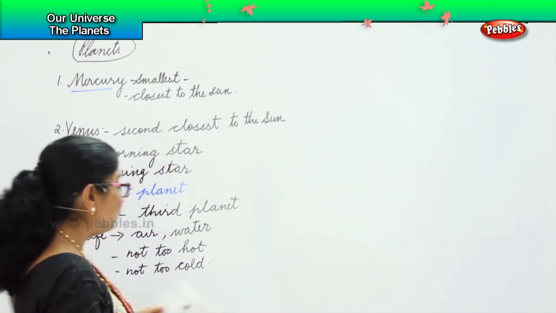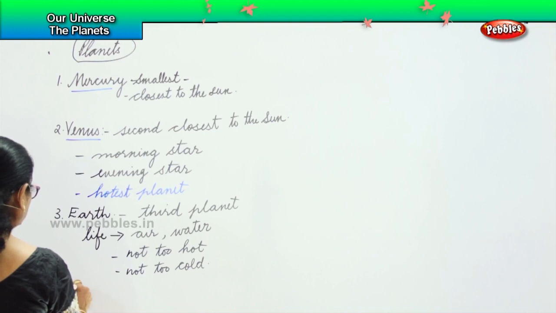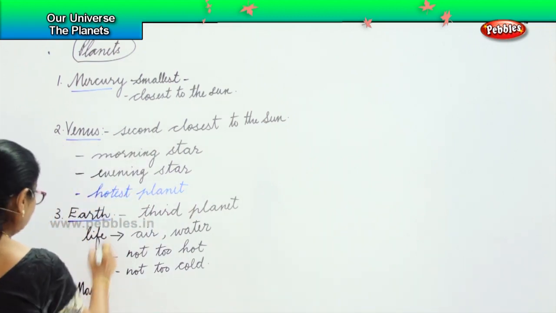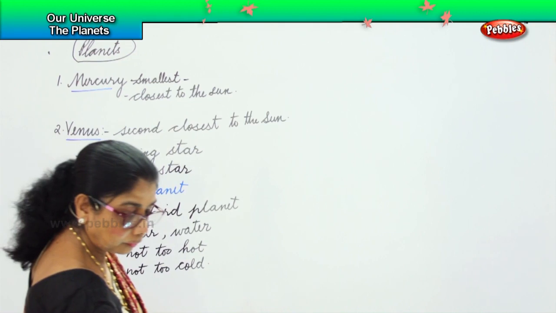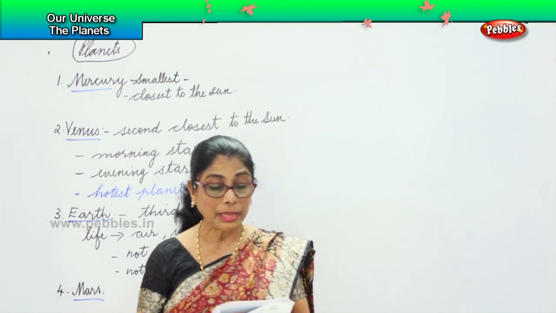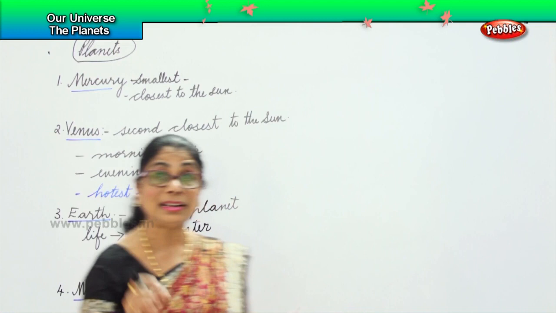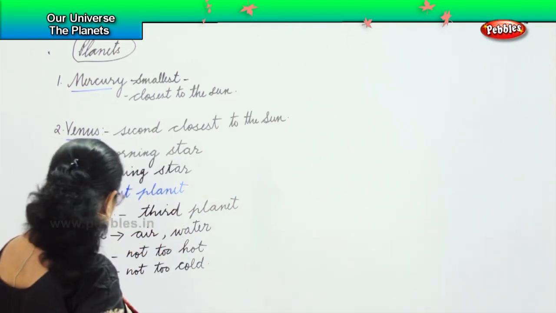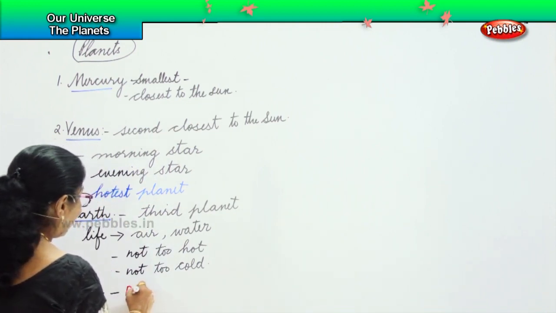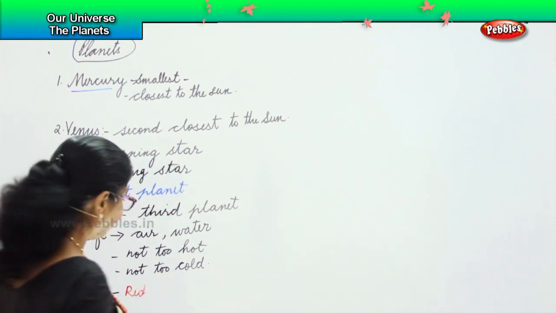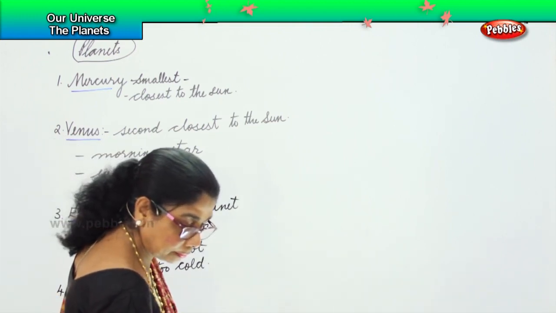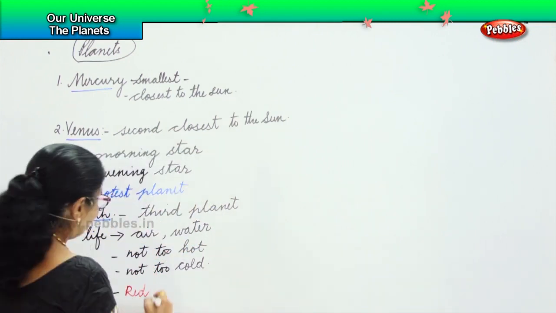The fourth one is Mars. The fourth planet we are looking at. Now, what about the Mars planet? It's the fourth planet and it is known as the red planet. What is it known as? Mars is known as the red planet.